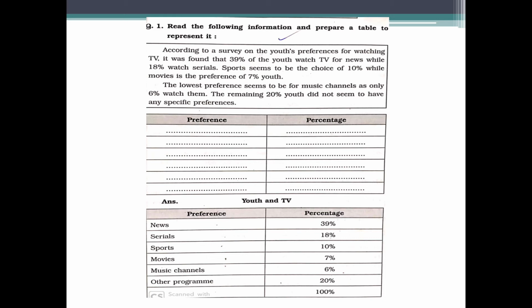Sports seems to be the choice of 10%, while movies is the preference of 7% youth. The lowest preference seems to be for music channels, as only 6% watch them, and the remaining 20% youth did not seem to have any specific preferences. Now you have to make a diagram like this, as I have given you the answer. Please go through it.